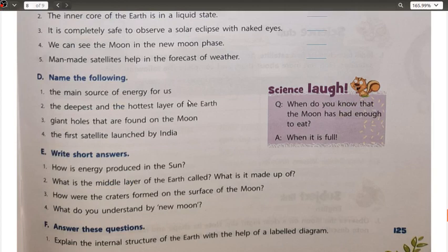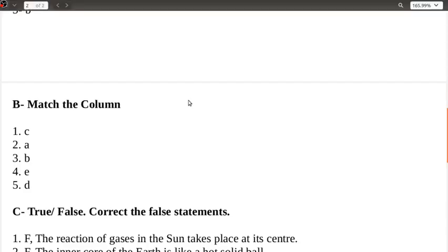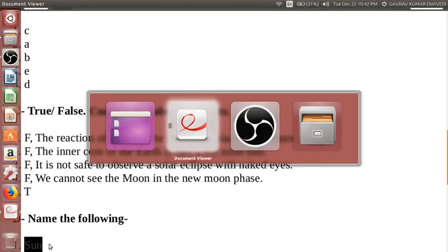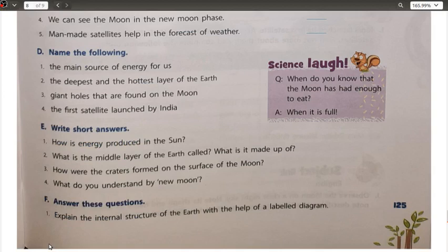Let's see the true false also. Okay, all are false except for the last one, that is true. Reaction of gases takes place at the center. Inner core is like a hot solid ball that is in a molten state. It is not safe to observe a solar eclipse with naked eyes. We cannot see the moon in the new moon phase. And the last one is true, so we don't need to correct them. First one we have already discussed just now. Okay, the main source of energy for us is the sun. Let us see the next ones.